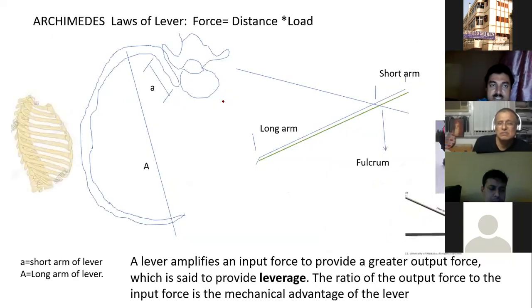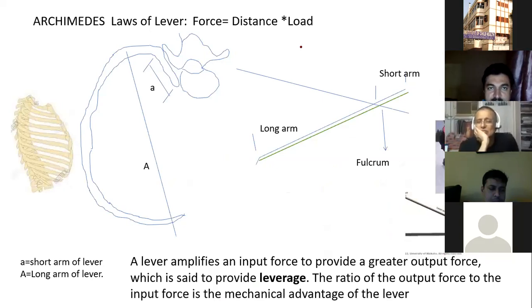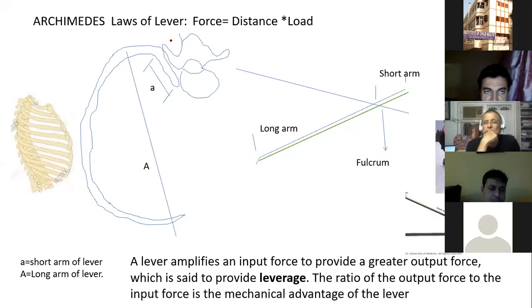So this is Archimedes' law of lever, where the minimal force due to contraction of the muscles of the back is magnified at the anterior end to a maximum dimension. This is the tubercle of the vertebra, and this is the fulcrum.